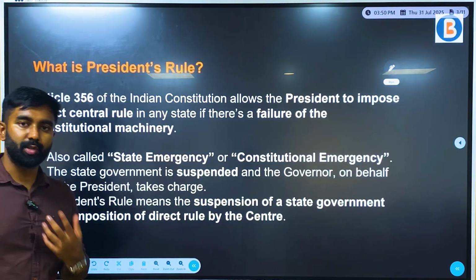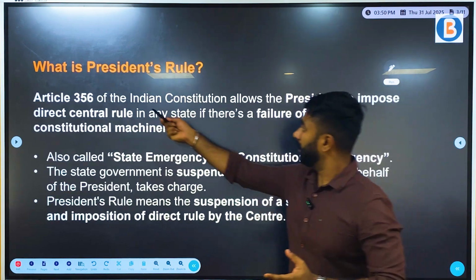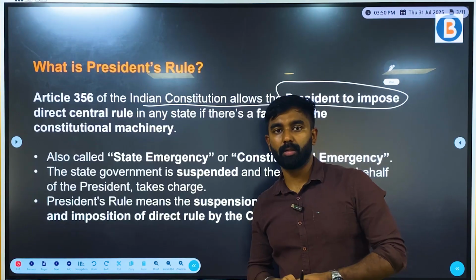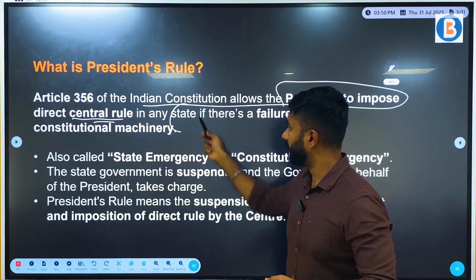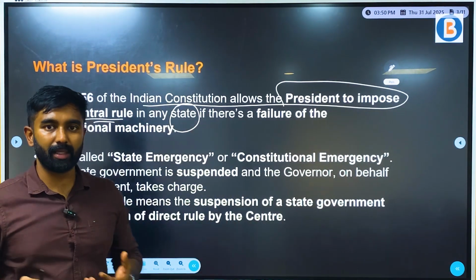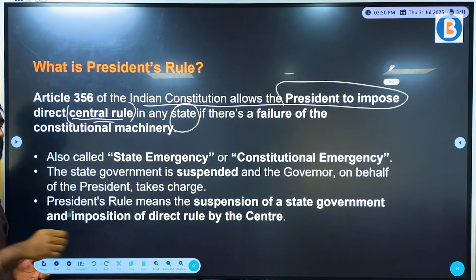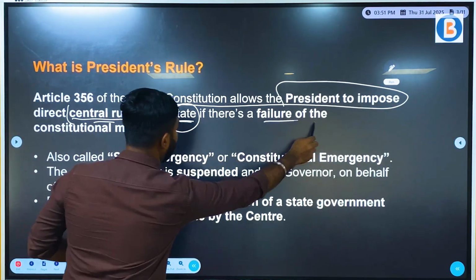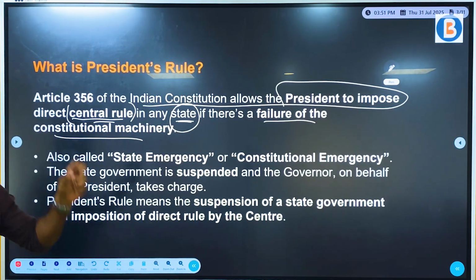So President's rule generally means that when a situation arises, when the President understands that there is a situation which demands the center's direct rule over the state, when the constitutional machinery of a particular state breaks down, and the center has to completely take over the state's control due to the failure of constitutional machinery, this situation we call the President's rule.